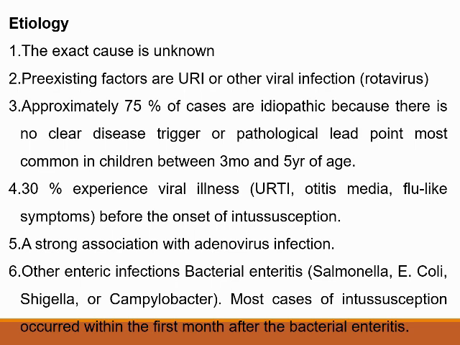Then the etiology: the exact cause is not known here also, which is meant by idiopathic. The pre-existing factors are if the child is frequently exposed to upper respiratory tract infection or any other viral infection, especially rotavirus, adenovirus and others. Approximately 75% of the cases are idiopathic because there is no clear disease trigger. The exact cause we don't know, or it may lead to some other condition. That is a pathological lead point, most common in children between 3 months to 5 years of age.